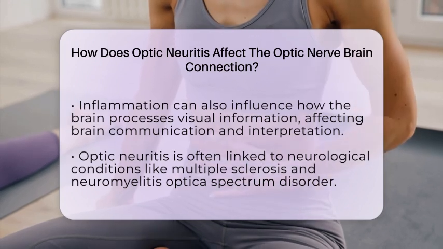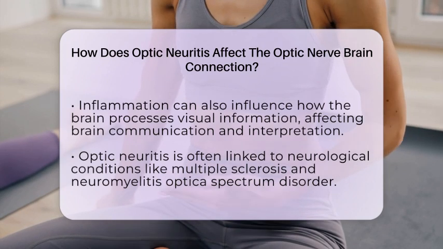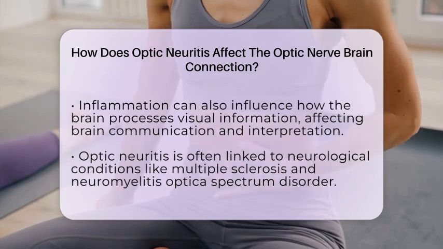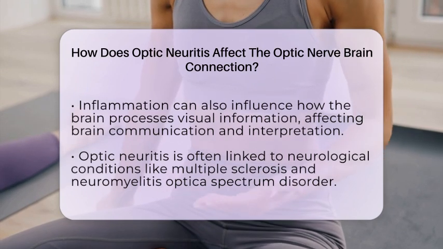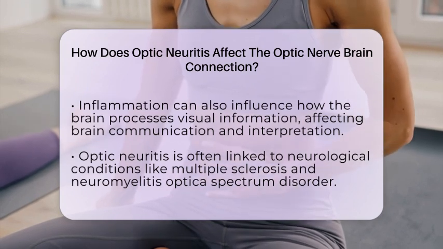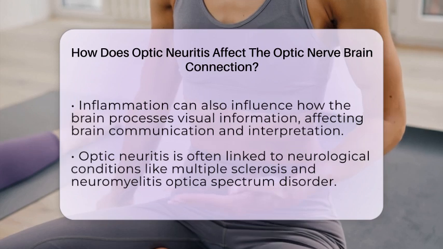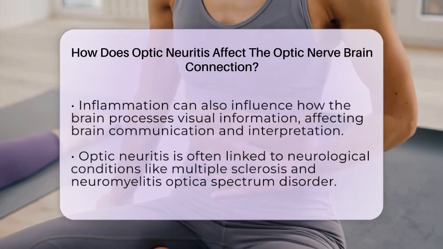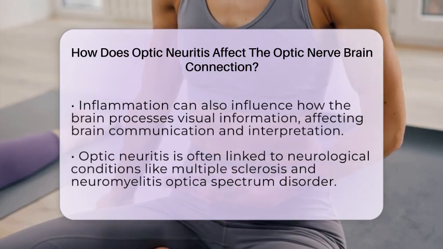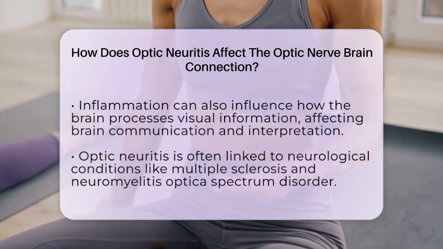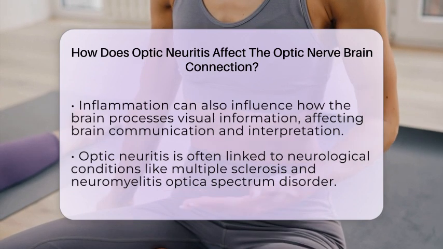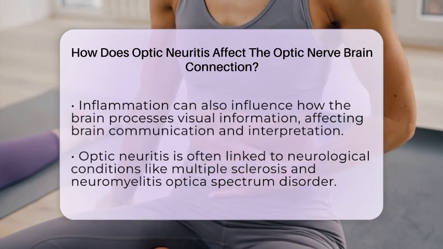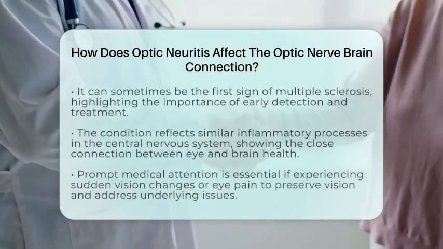Optic neuritis is often linked to neurological conditions like multiple sclerosis and neuromyelitis optica spectrum disorder. In fact, it can sometimes be the first sign that someone has multiple sclerosis, making early detection and treatment very important. The inflammation and nerve damage seen in optic neuritis mirror similar processes happening in the central nervous system, which is why eye health and brain health are so closely connected in these diseases.